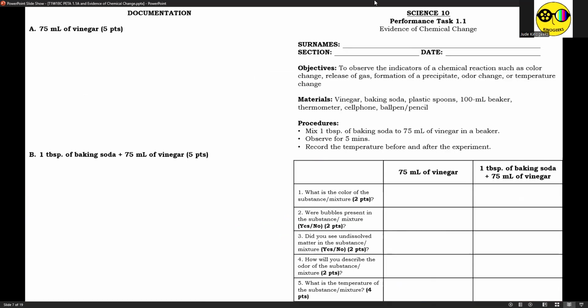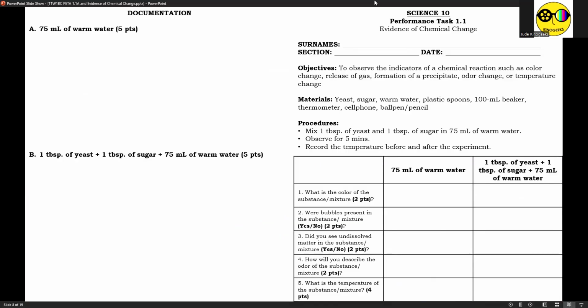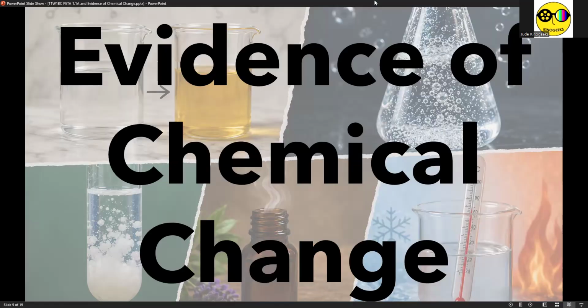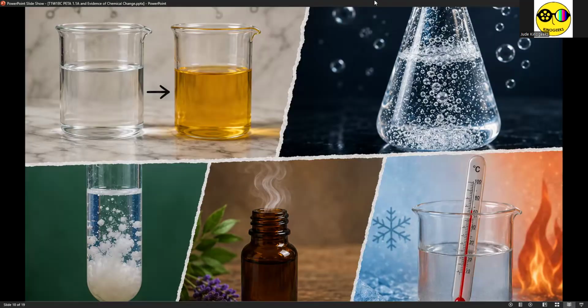So the reason why I asked you to perform the experiment and we had our presentation is because our second lesson is actually too short. All the questions that I asked you in the presentation and in your experimentation are already our exact lesson, which is about the evidence of chemical change. So we listed 5 evidence of chemical change.